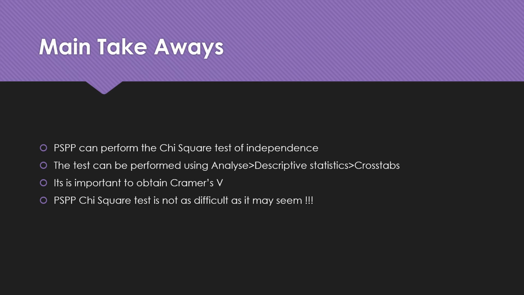Main takeaways: PSPP can perform the chi-square test of independence. The second point is that the test can be performed using analyze, descriptive statistics and cross-tabs. The third takeaway here is that it is important to obtain Cramer's V, because the strength of the relationship between the variables can only be determined by Cramer's V. And the fourth point here is PSPP chi-square test is not as difficult as it may seem.